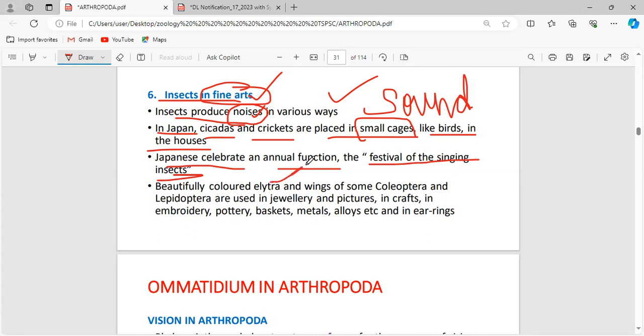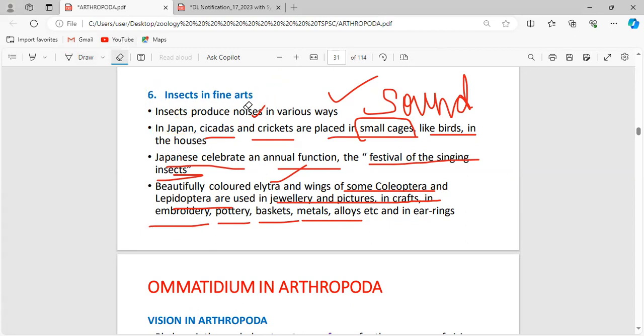Beautifully colored elytra and wings of some Coleoptera and Lepidoptera are used in jewelry and pictures, in crafts and embroidery, pottery, baskets, medals, all these things. So insects are also helpful in some of the fine arts.